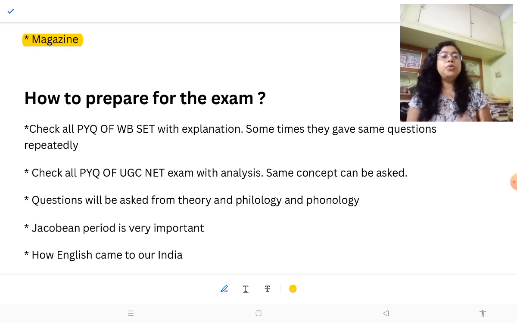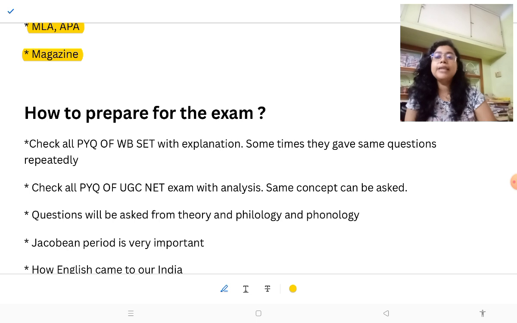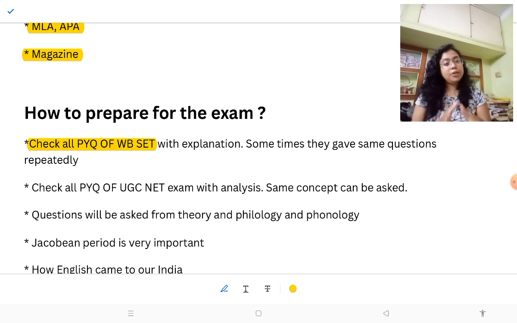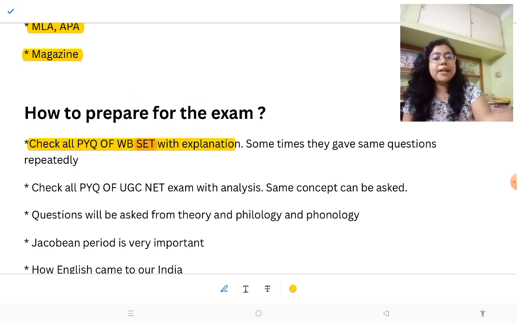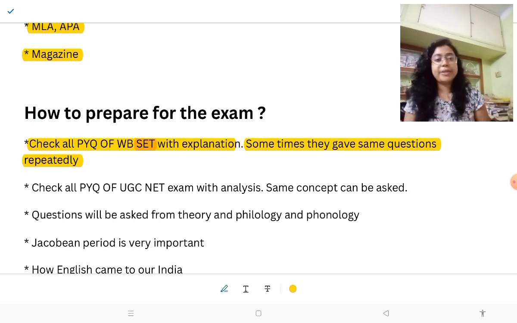Then, how to prepare for the exam? There are some tips you should note down. Check all PYQs of WB SET. You should first check all the PYQs of WB SET, and I told you how you should analyze them. You should read the question first, and then you should analyze the options, and try to get the concepts from the options, with explanation. Sometimes they give the same question repeatedly, as I told you that they copy paste the same question.